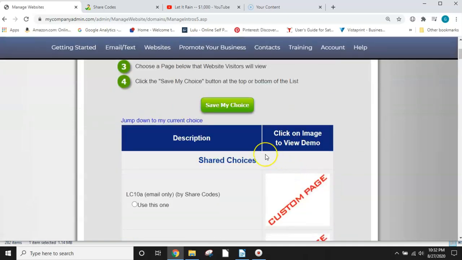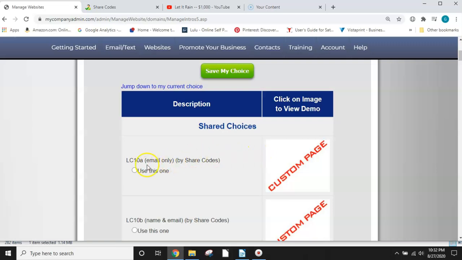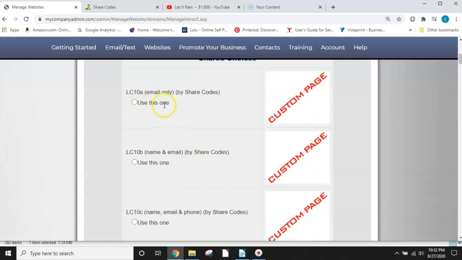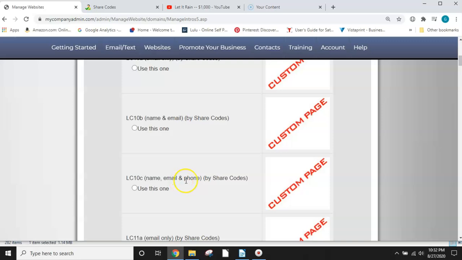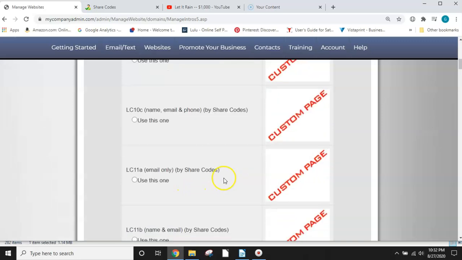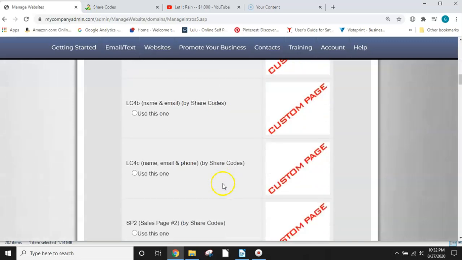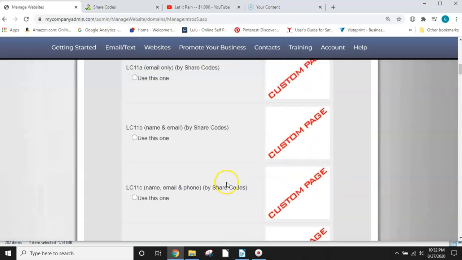So then I'm going to scroll down, and you're going to see that my lead capture page 10A is here, and there are three choices. You can use this one for email only, use B for name and email, and the third one is name, email, and phone. And I have all these other ones down here that I have used.